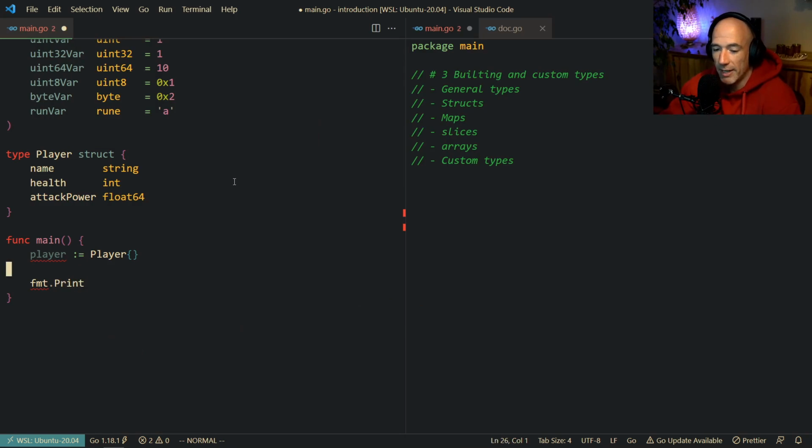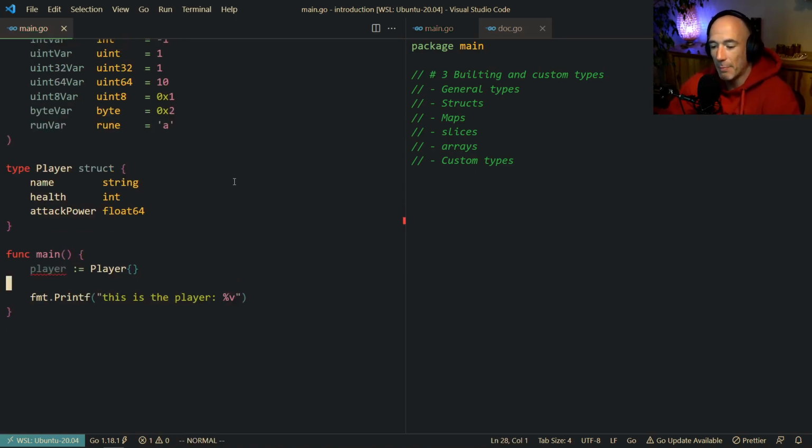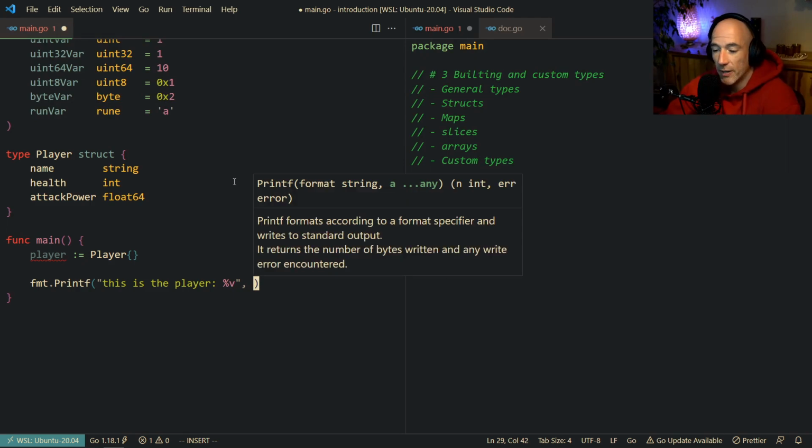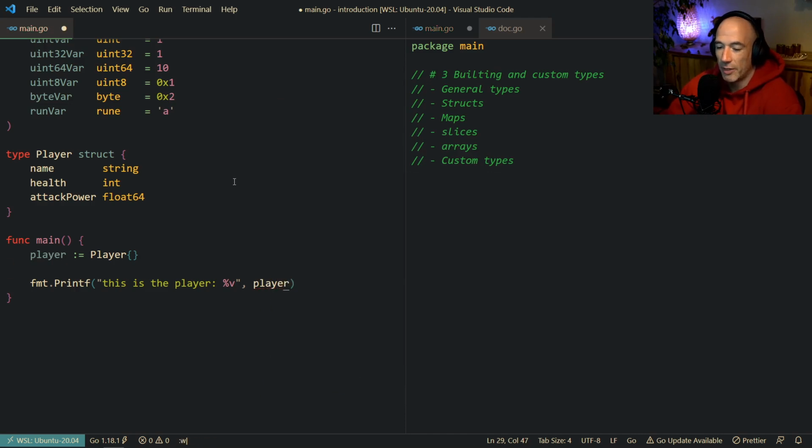But I'm going to teach you something. We're going to use Printf. That basically means print formatted, right? Println is print line, Printf is print formatted, so we can actually do something like this. That's how we format a string in Golang. We're going to say this is the player, and I'm going to put a %v, and %v stands for, I don't know actually, I think it stands for verbose, and this will print out any kind of type in a verbose way. So we put the player inside of here, and of course, because Printf will never make a new line, I'm going to add a newline here, so we have no issues if we print something below that.